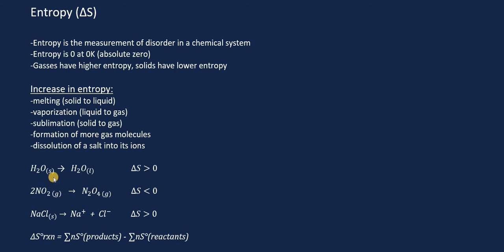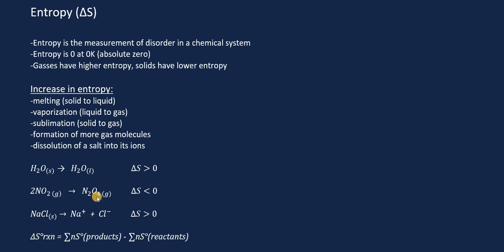So in this first example here, we have solid water changing into liquid water. So we're going from a more organized system to a less organized system. Therefore, the change in entropy is greater than zero because we are increasing the entropy of this system. In the second example here, we have two NO2 molecules forming one N2O4 molecule.